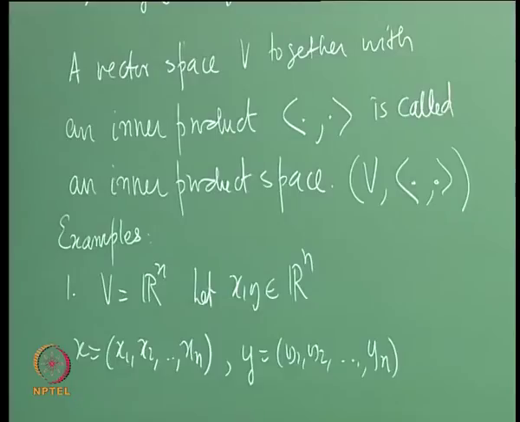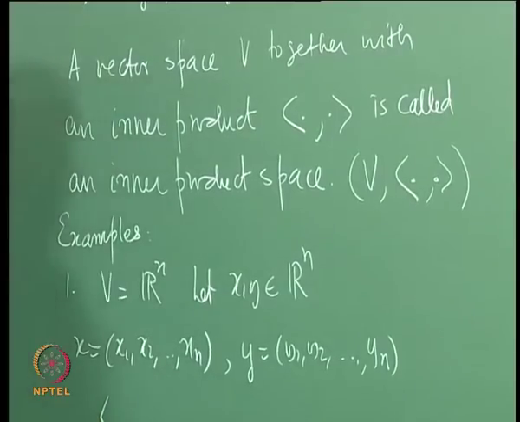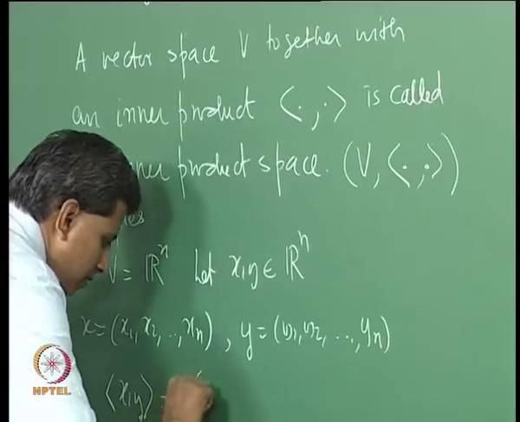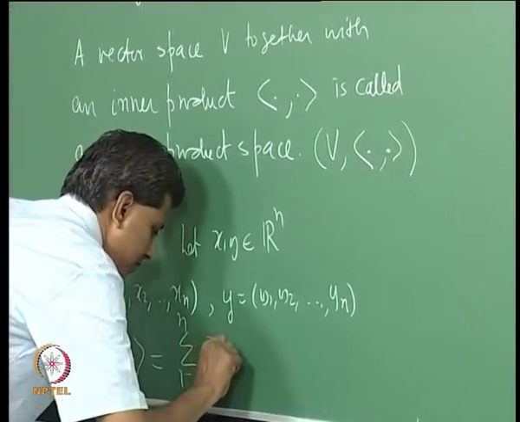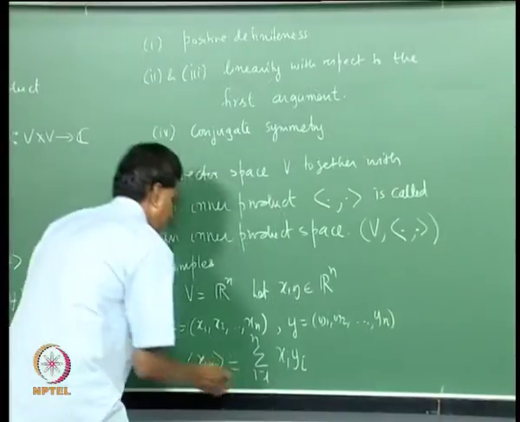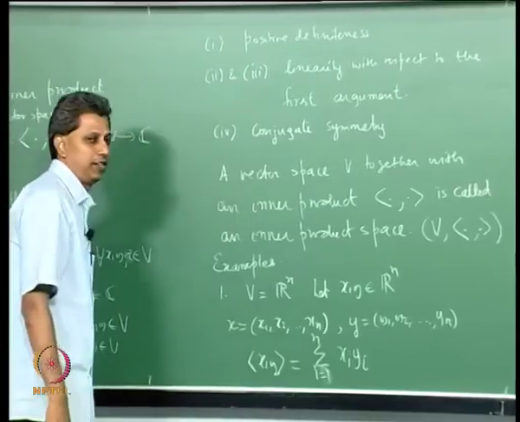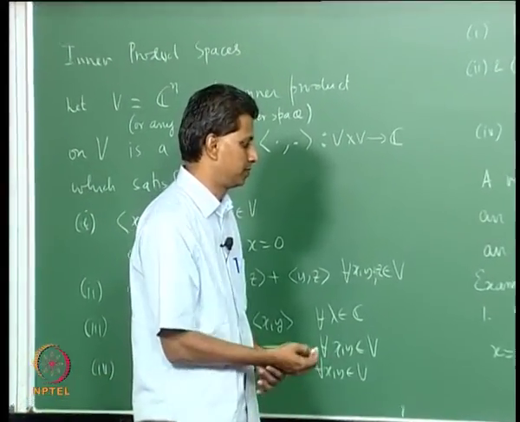If these are the coordinates of the vectors x and y, then the inner product on Rn, this is called the usual inner product. We will define this to be summation i equals 1 to n xi yi, coordinate wise product or component wise product.